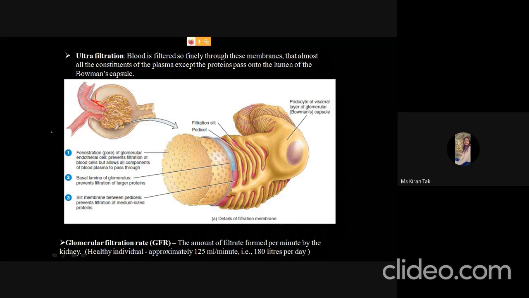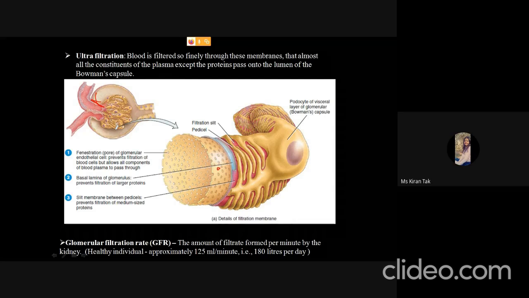Okay, so the endothelial membrane, that is the membrane of the blood vessel, prevents the filtration of the blood cells but allows all the components of the blood plasma to flow through it, because there are pores present in it. The second is the basal lamina, or we can say the basement membrane, through which only the large proteins are prevented from filtering out.